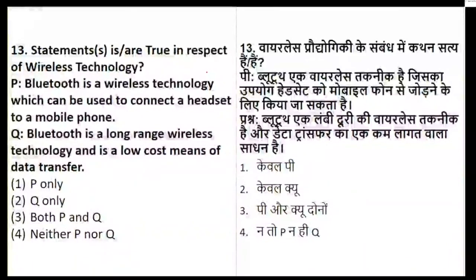So what is the answer? Bluetooth is a wireless technology used to connect the headset, which is correct. But it is a long range wireless technology and a low cost means of data transfer, no, that statement is not true, and hence statement Q is not true. So it's only statement P which is correct.